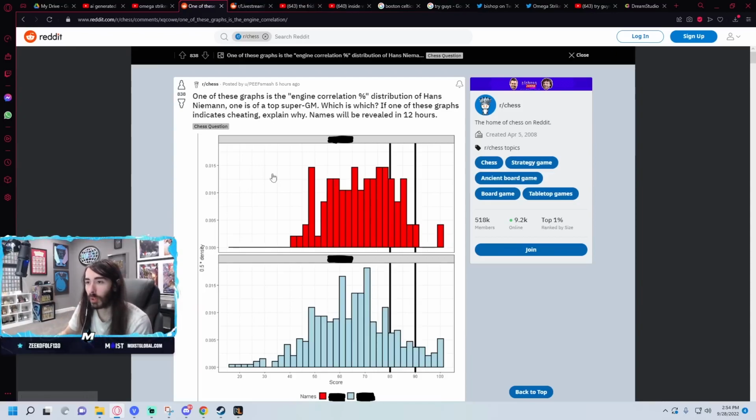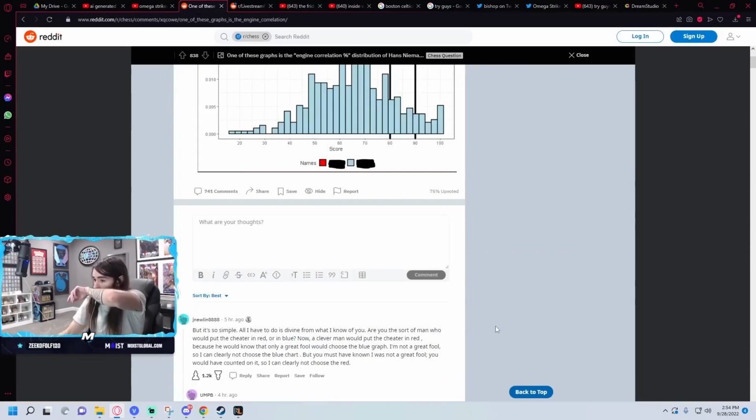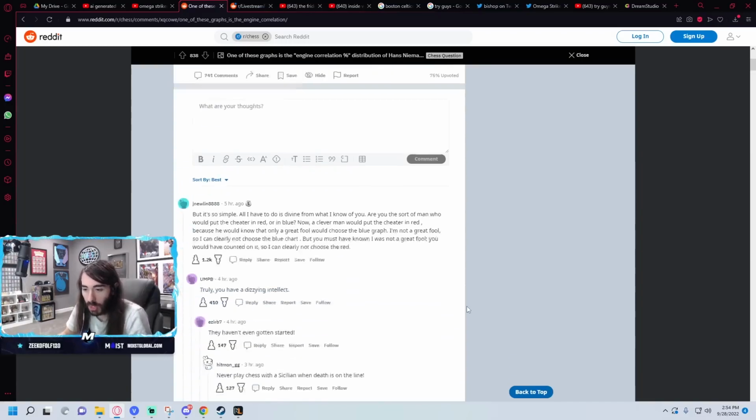I feel like this needs more context. The graph? Oh yeah, I don't really get the graph. The point the poster's trying to make, I believe, is Niemann's engine correlation percentage is very, very similar to a top GM. So much so that you can't really figure out which one's which because the distribution's pretty even. I think that's the point he's making.